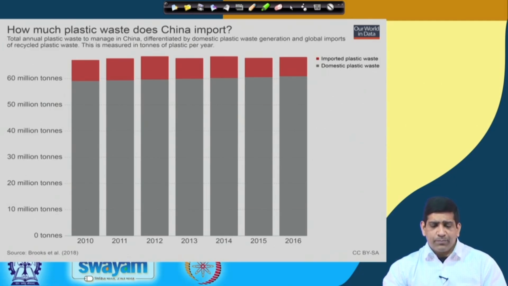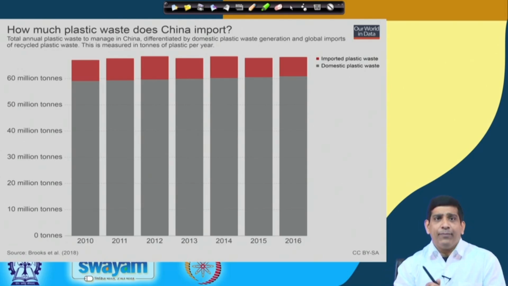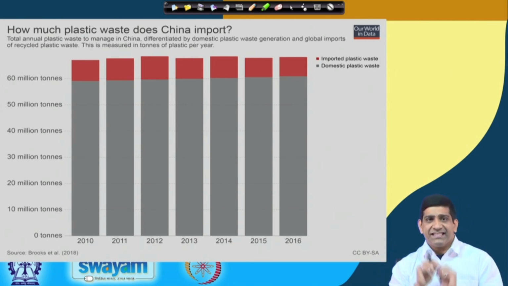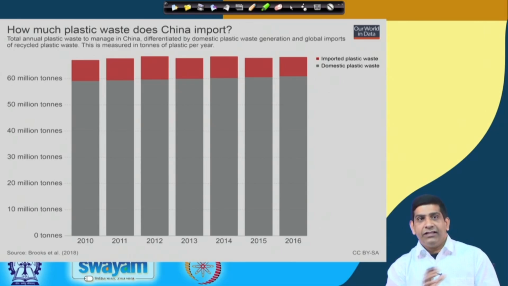So if you look at how much plastic waste China imported as compared to the domestic plastic waste they produce. Although China used to import plastic waste, not anymore after April 2018. They can still import plastic, but it has to be really clean plastic. So the China Sword policy, we'll try to tell you in more detail. It's not that China has totally banned plastic waste or recyclable plastic import, they just want cleaner material. They don't want dirty material coming from around the world. They want cleaner material, and they are ready to take it.